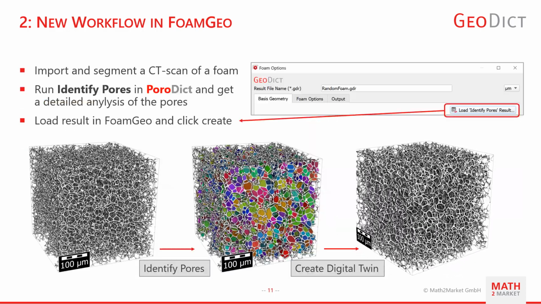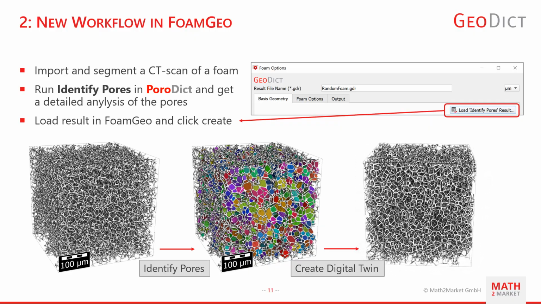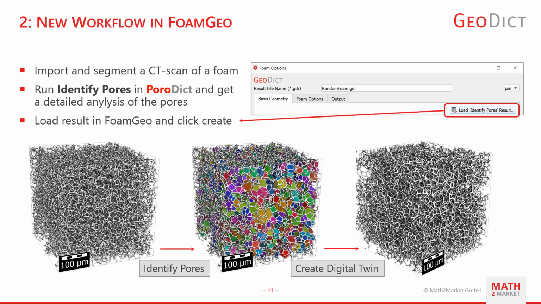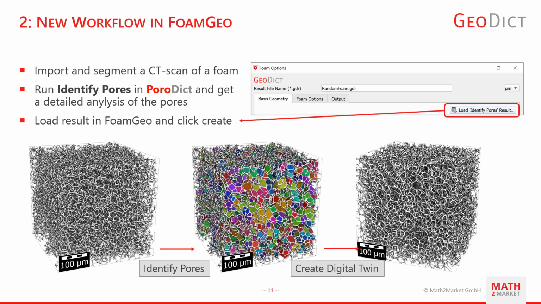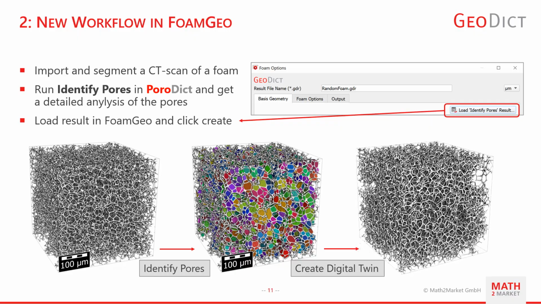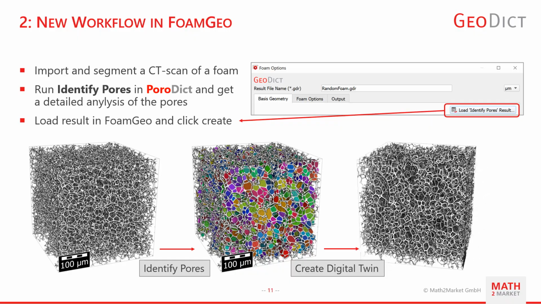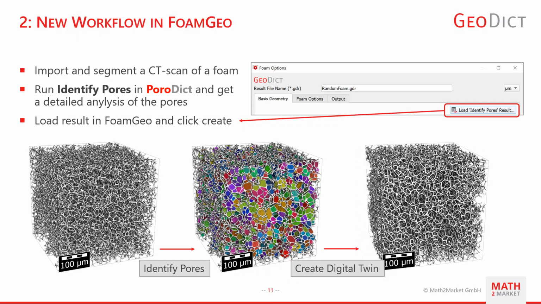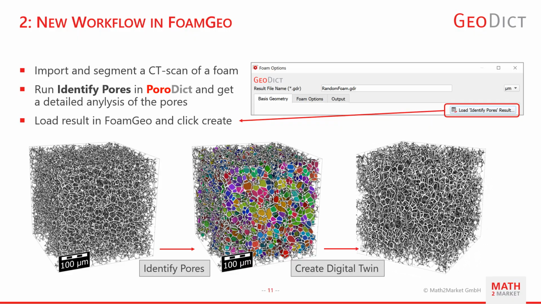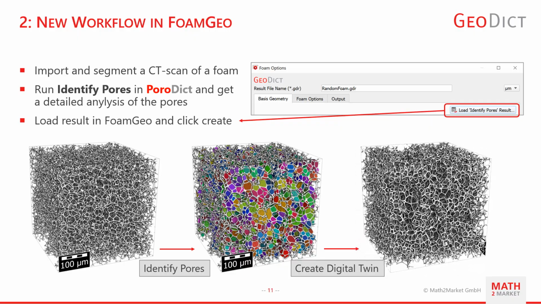In GeoDict 2023, this has become a lot easier and more streamlined. After running Identify Pores in GrainFind, you can just use the new button in FormGeo. GeoDict sets up everything for you to recreate this foam and have a starting point for your study. In the next steps, you can start to change parameters and use the created models to compute the properties that are useful for you. This could be, for example, electrical or thermal conductivity, mechanical properties, or even acoustic absorption.